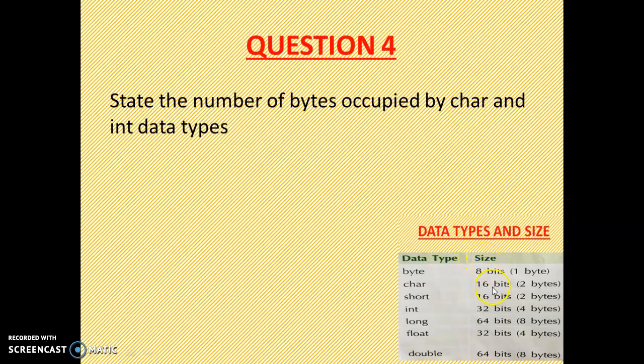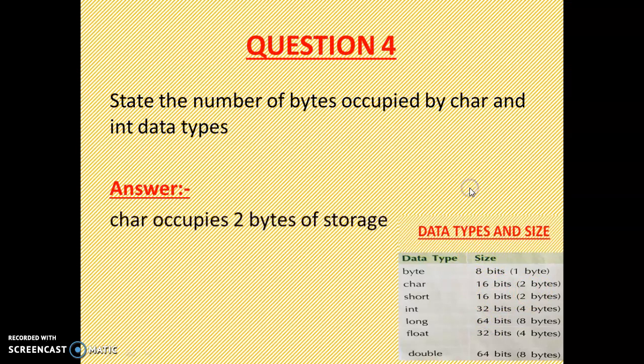Char takes how many bytes? Char takes 2 bytes. So the first answer is char occupies 2 bytes. And the second one, int. Int occupies 4 bytes. So your second answer is int occupies 4 bytes. So you just write down these 2 and 4 bytes and you get 2 marks here. So here you can easily score your marks.